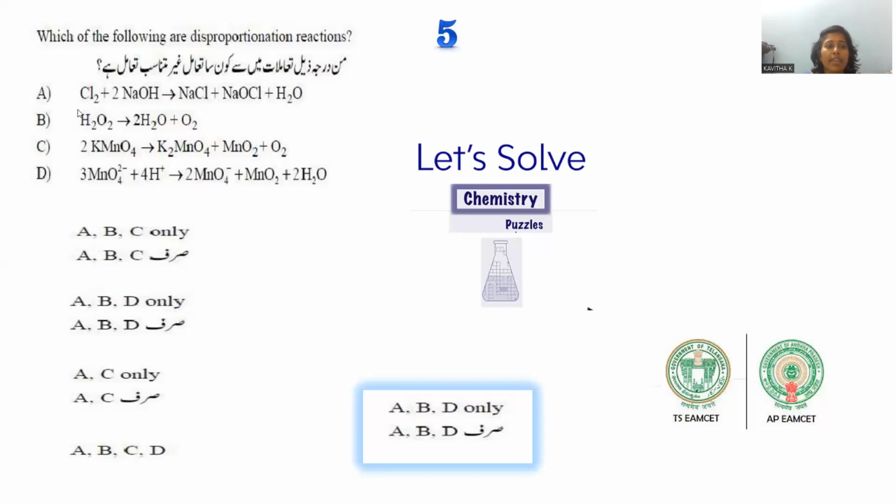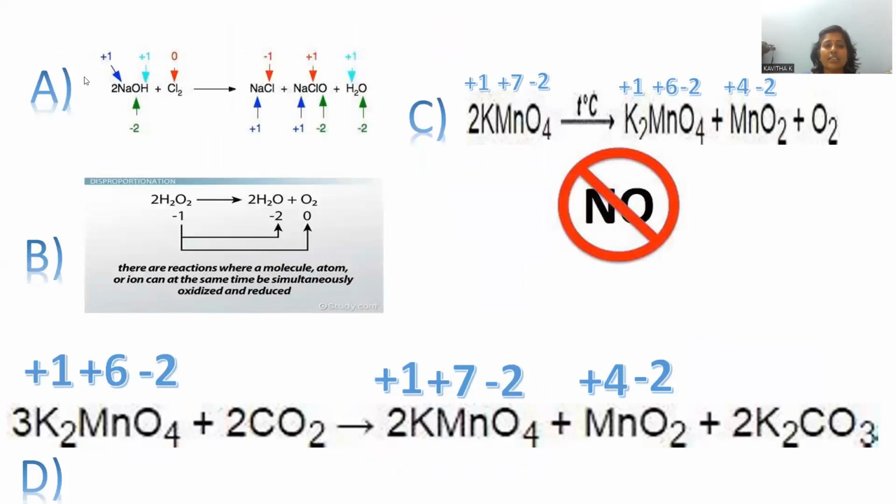If you go with option A, chlorine with NaOH gives NaCl, NaOCl and H2O. Next, H2O2 decomposition gives water and oxygen. KMnO4 gives K2MnO4, MnO2 and O2. MnO4 minus 2, nothing but K2MnO4 only, with 4H plus gives KMnO4, MnO2 and 2H2O. Out of these four reactions, how many come under the disproportionation category? Let's predict. In order to identify disproportionation, the important step is finding the oxidation states around the central atoms.